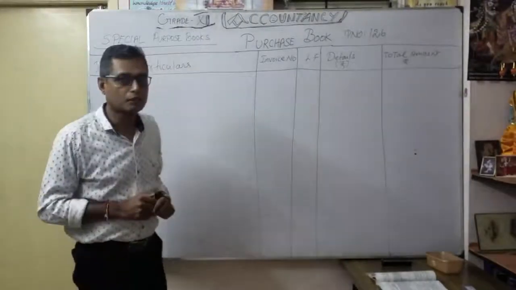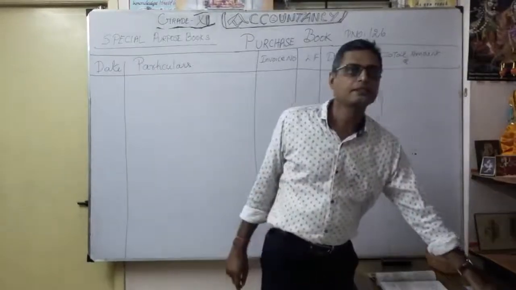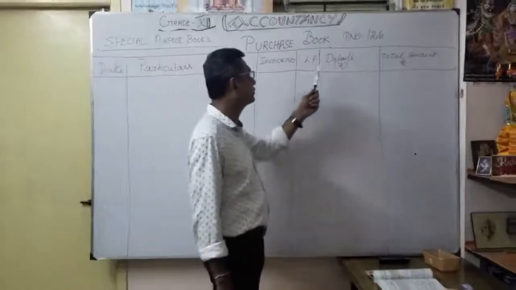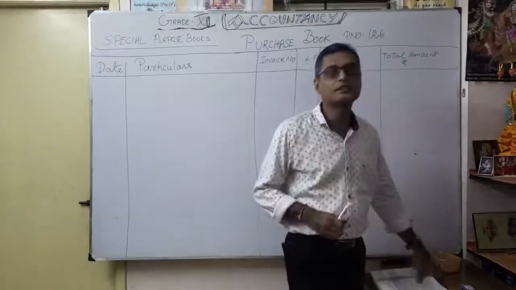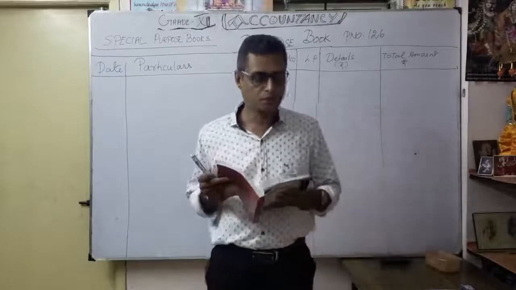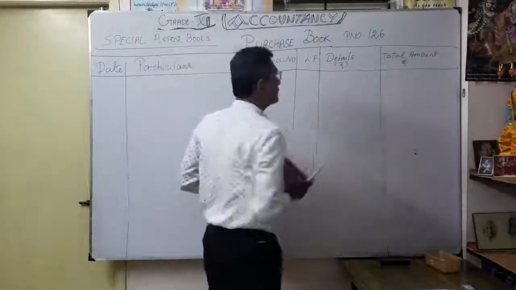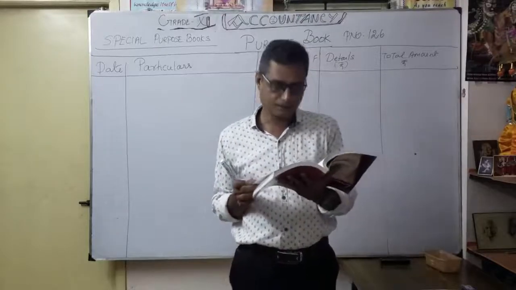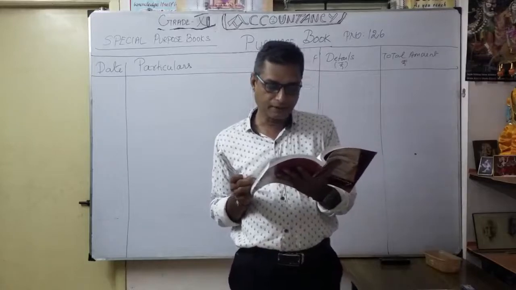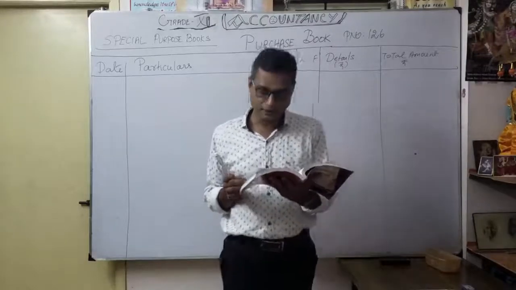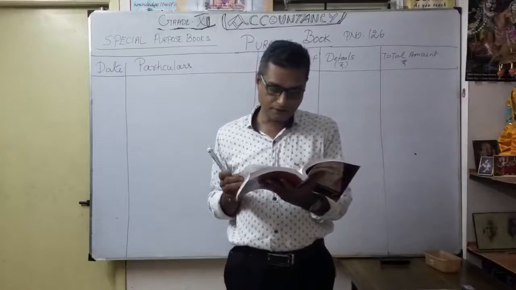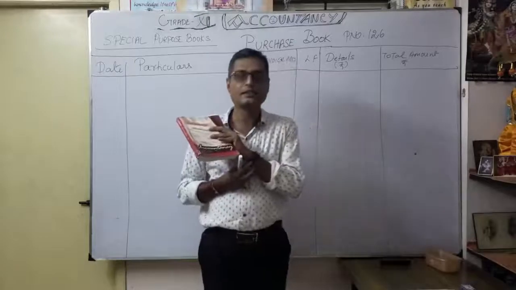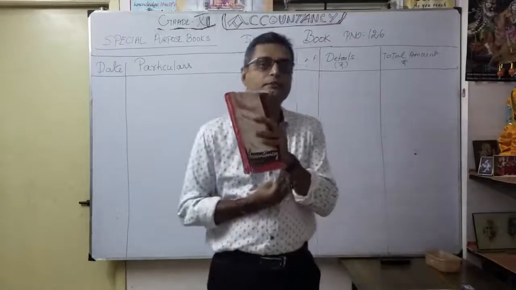Now let's see the format of the purchase book. Written clearly, see here, the purchase book: date, particulars, invoice number, ledger folio, details, total amount. Now take the NCERT book, page number 126. I mentioned here, page number 126. See, on the previous page they have given Kaniga Traders. Consider the following details obtained from Kaniga Traders and observe how the entries are recorded in the purchase journal. See, in your book they have given just the total details, correct? See the information they have given below.